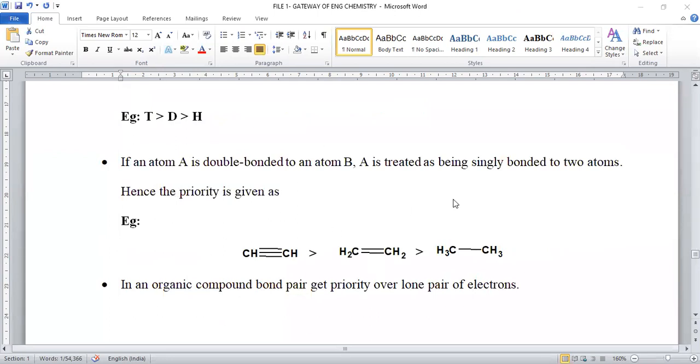Okay. And next is about double bond, triple bond, and single bonded compounds. Whenever double, single, and triple bonded compounds are given, the triple bond obviously gets higher priority. A triple bond is considered as three separate bonds, a double bond is considered as two separate bonds, and a single bond is the least one. So the triple bond gets priority over double, and double over single bond.